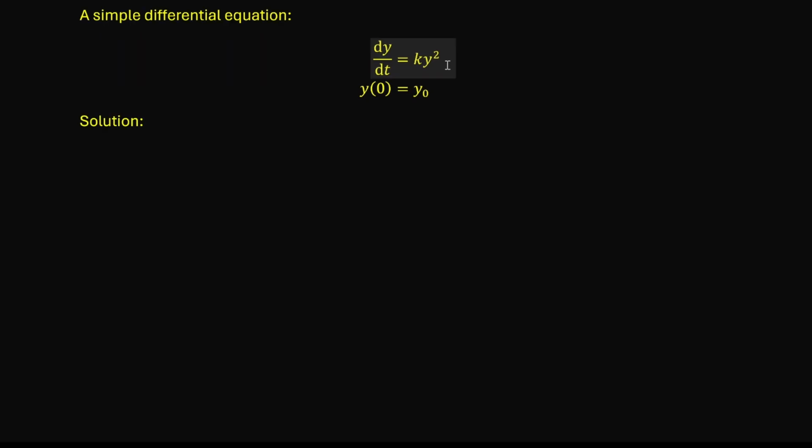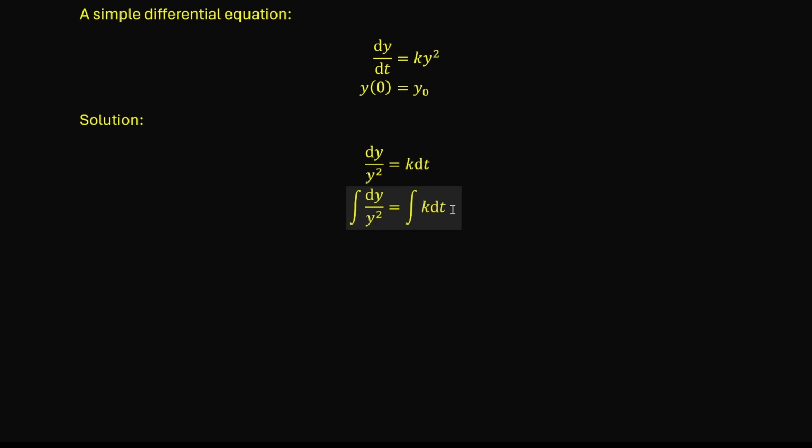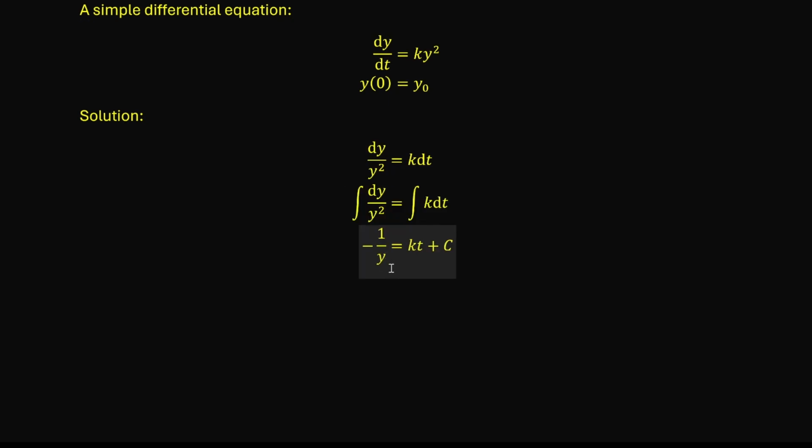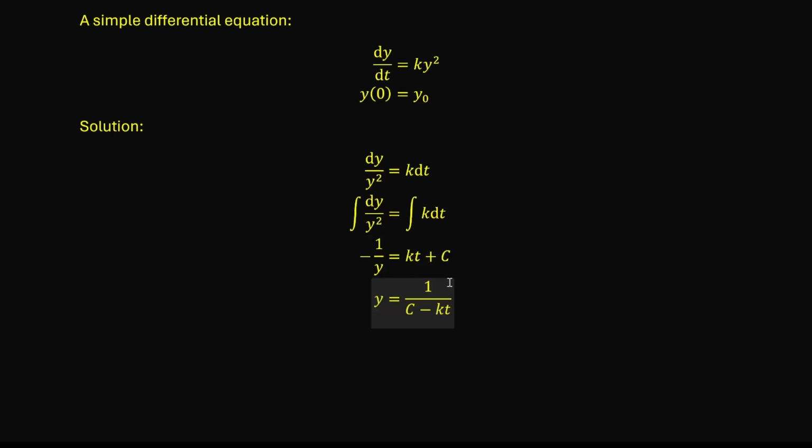Let's go. This differential equation is a separable equation, so solving it is not hard. We can use the method of separation of variables. By separating the variables, we have dy over y squared equals k dt. We then integrate both sides. So the left-hand side, the integral of dy over y squared, is minus 1 over y. And the right-hand side is kt plus c, the constant of integration. Rearrange, and we get y equals 1 over (c minus kt).